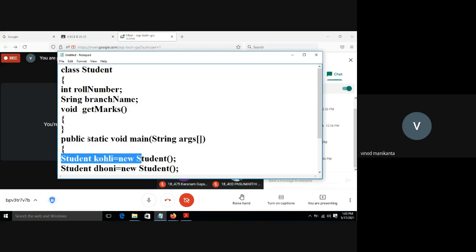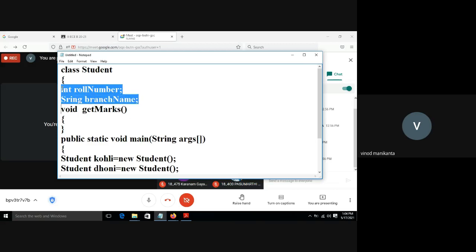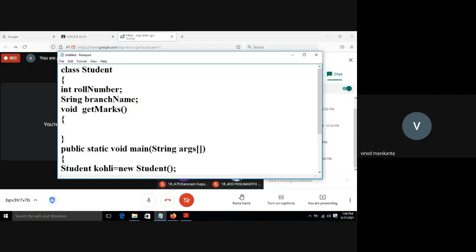So I have created the Kohli object and the Dhoni object for the class Student, right? Both Kohli and Dhoni will have all these properties. Dhoni has some roll number and Kohli has some roll number. Both will access their marks by using this method. System.out.println is similar to the printf statement in C. To display output we use System.out.println.